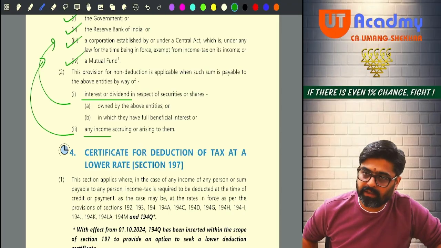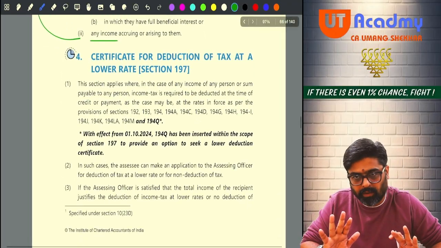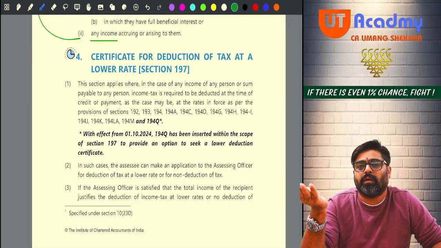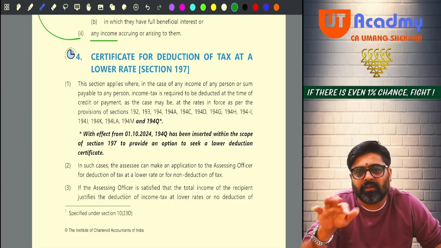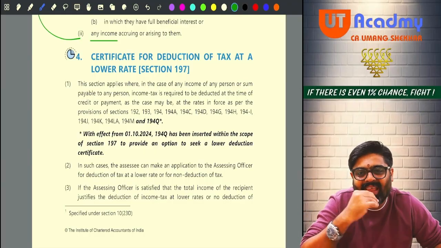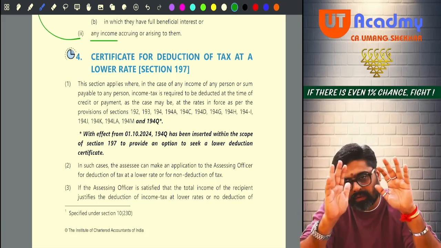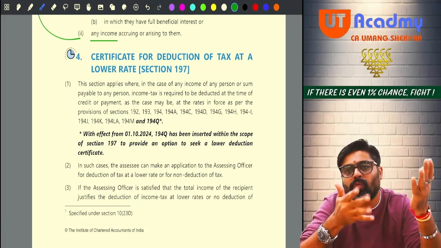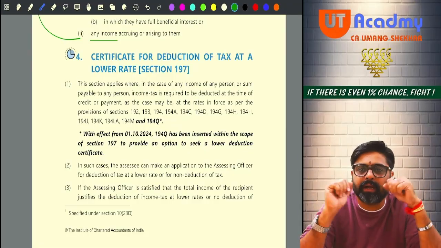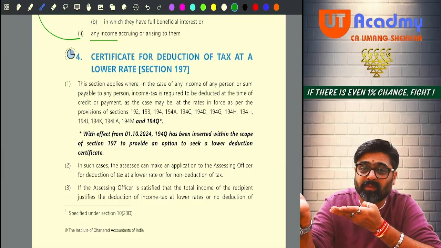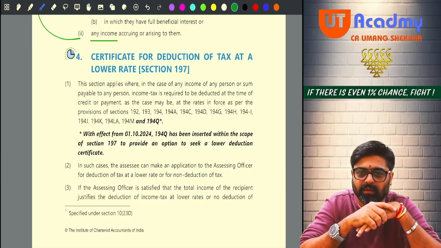Now see, there are 2 points: 197 and 197A. These are 2 common points you have to keep in mind. See, if the payer is giving you some income, and on that income, you want that the payer should not deduct any TDS, or deduct, but not at this much rate, deduct at a lower rate.